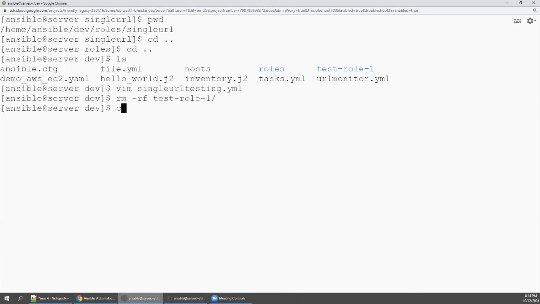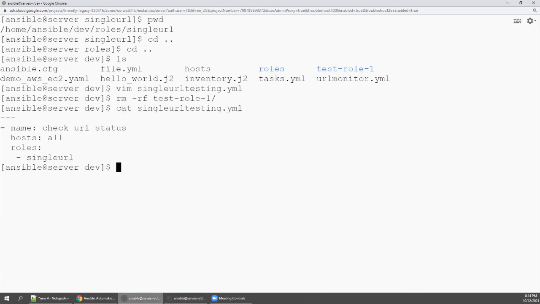So now I will open single URL testing. In this playbook, we are simply saying what hosts it has to run on, and what I have to call is roles. So I'm simply calling the role. If I call the role name, what will happen? Automatically it will go and check from node 1 to that URL, from node 2 to that URL, right? Ansible-playbook, single URL testing. So let's wait.